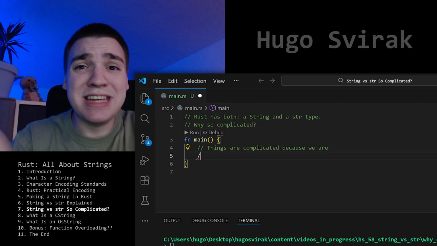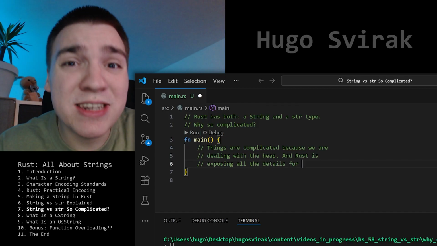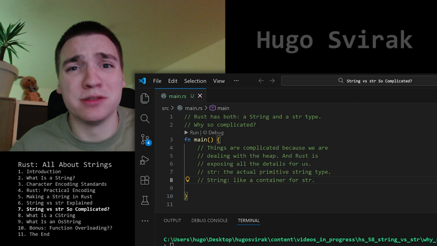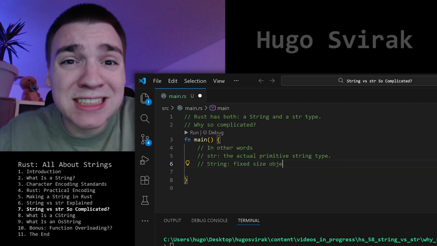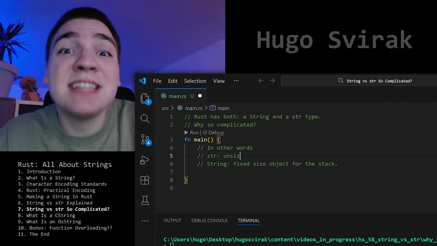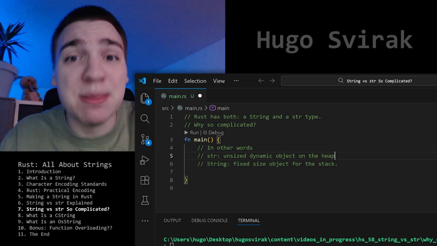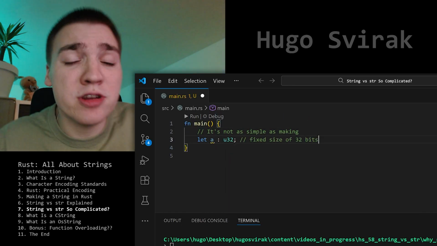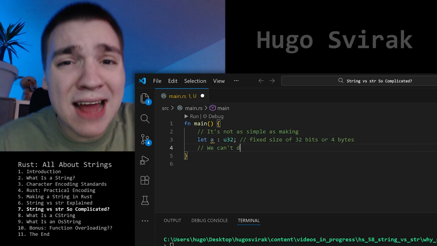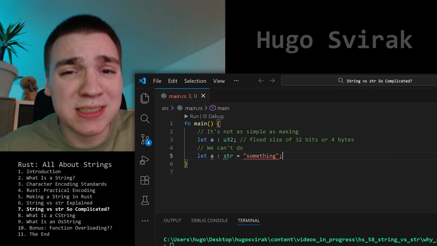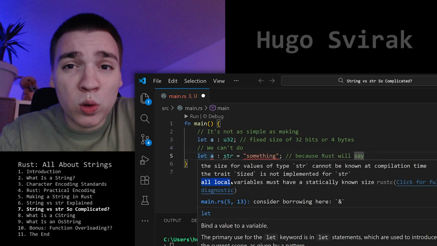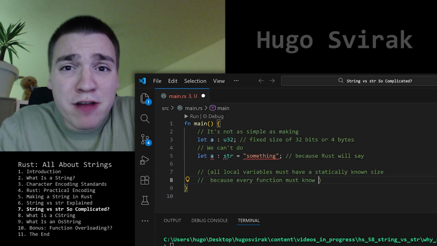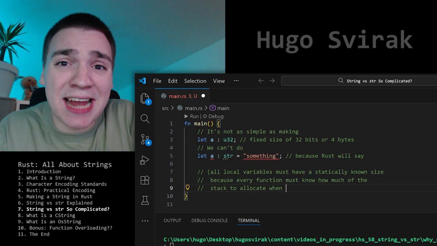Things are complicated because we're dealing with the heap and Rust is exposing all the details for us. Str is the actual string type, and String is like a container for str. In other words, we're using known fixed sized objects on the stack to manage unsized dynamic objects on the heap. It's not as simple as making, for example, a u32, which has a fixed size of 32 bits or 4 bytes. We can't do let a: str equals something because Rust will say that all local variables must have a statically known size, which is because every function must know how much of the stack it allocates when called.